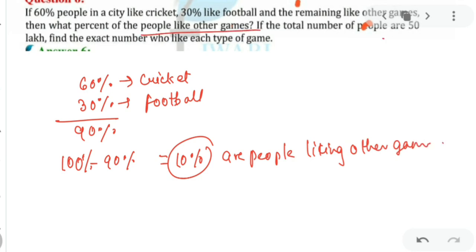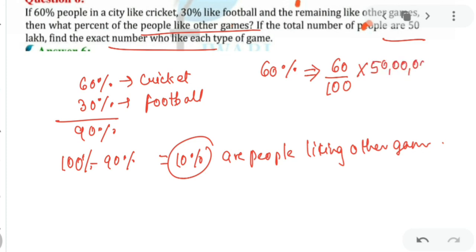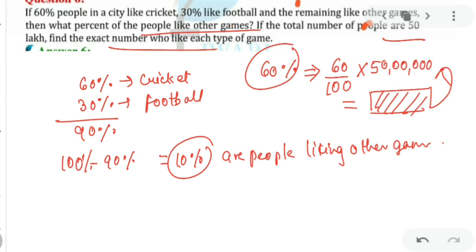If the total number of people is 50 lakh people, then find the exact number who like each type of game. मतलब कितने जनों को क्रिकेट पसंद है, कितने जनों को फुटबॉल पसंद है और कितने जनों को दूसरी गेम्स पसंद है. तो उसके लिए हम लोग को क्या करना पड़ेगा? 60% आपको क्रिकेट दिया हुआ है, तो how you will make it, my dear kids? Equation 60 upon 100 of what? Of total, that is 50 lakh, and get the answer. So that will be the number of people liking what?